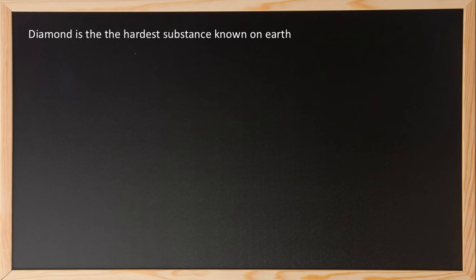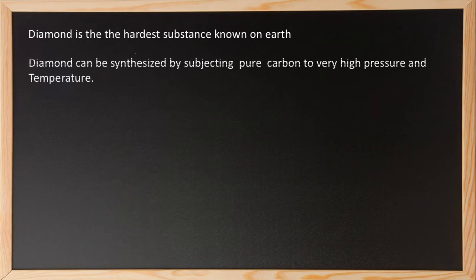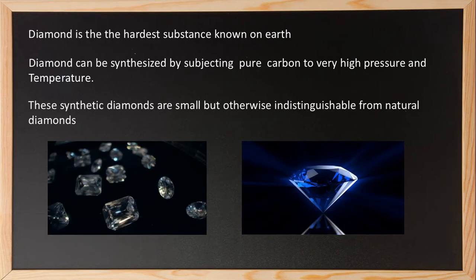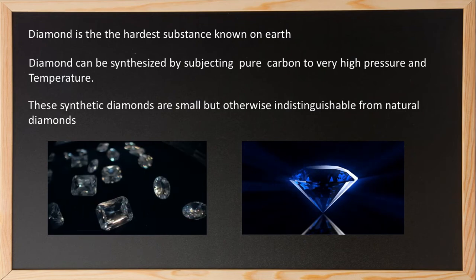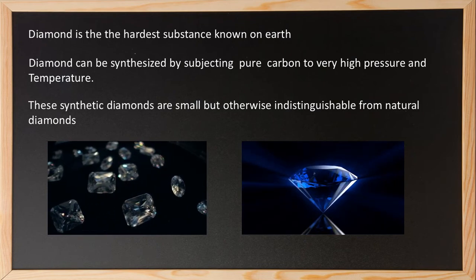Diamond is the hardest substance known on Earth. Diamond can be synthesized by subjecting pure carbon to very high pressure and temperature. So when we take pure carbon and allow it to undergo high pressure and temperature, then we can actually produce diamonds. But these synthetic diamonds are small but otherwise indistinguishable from natural diamonds.